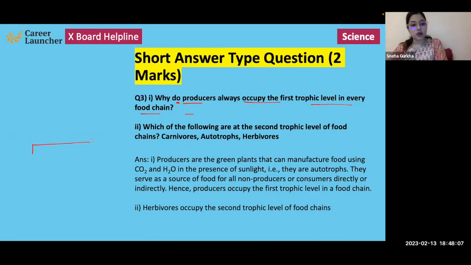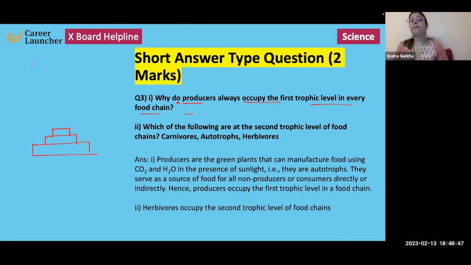Each organism has a specific position, a specific place in a food chain, and that is what we call the trophic level of the organism. The food chain obviously begins with the producers because they are organisms that prepare their own food. They do not depend on any other organism for food. Rather, other organisms depend on them for food, right? So they are the first source of food. They serve as the first source of food for all the other organisms.